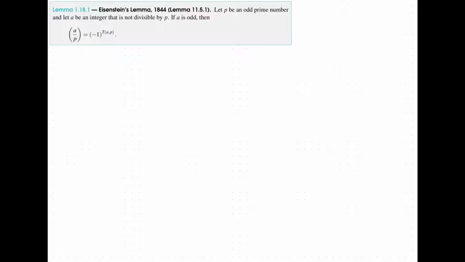And so let's do a concrete example to see why this is true, as that will motivate the proof argument that we are about to do. I also recommend looking at page 505 of the text, where there is a numerical proof as well that goes over Eisenstein's lemma and works through it numerically.